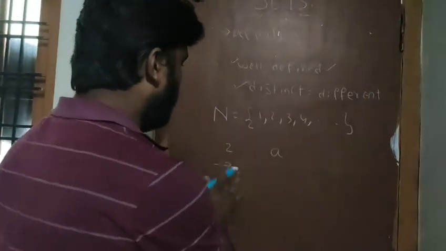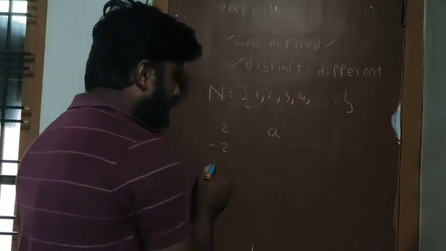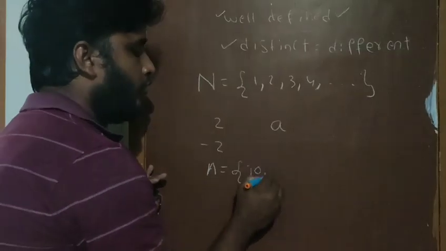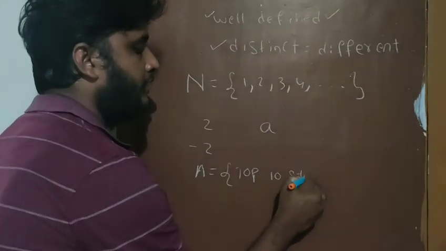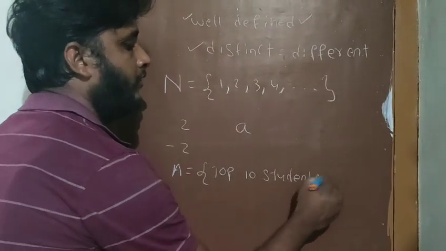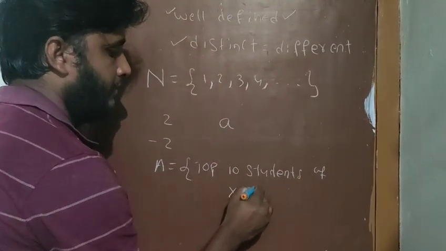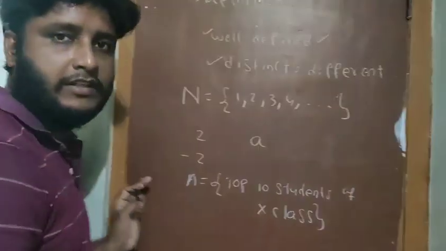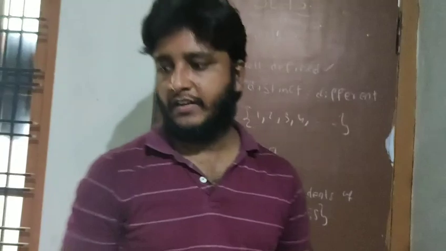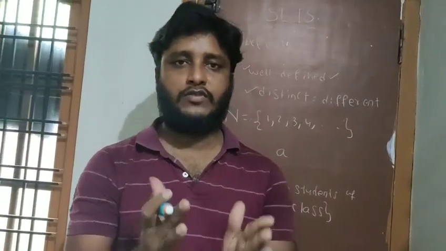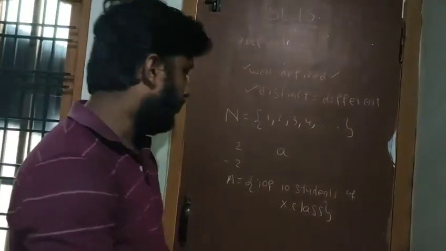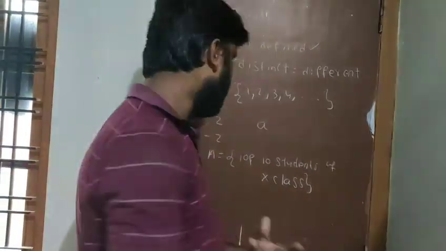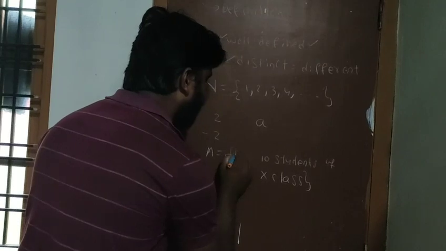I am going to explain one more example. For example, A is a set of top 10 students of 10th class. This is one set, and this is not well-defined. I will explain how it is not well-defined. Top 10 students of 10th class, in the sense top, that means talented.